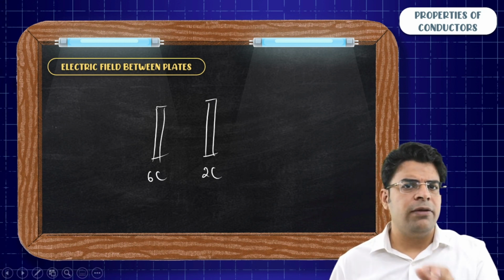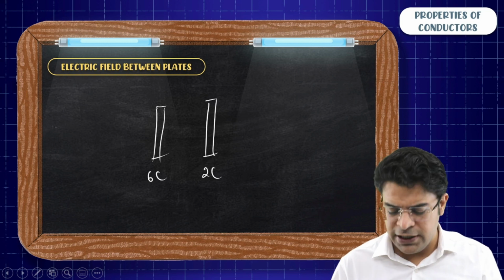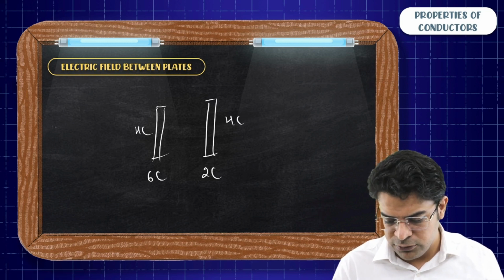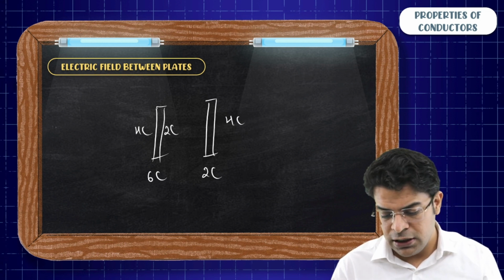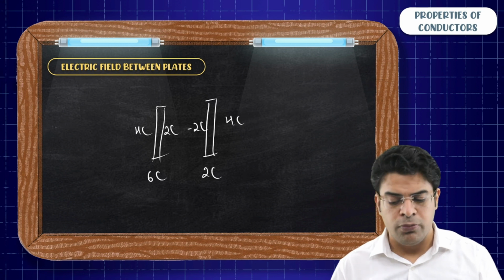First of all, quickly tell me how will you distribute the charge? So, sir, the net charge is 8 coulomb, so here 4 coulomb, here 4 coulomb. So out of 6, 4 went to the left surface, and to the right surface, 2 coulomb. And on the opposite face, you need to have the equivalent opposite.